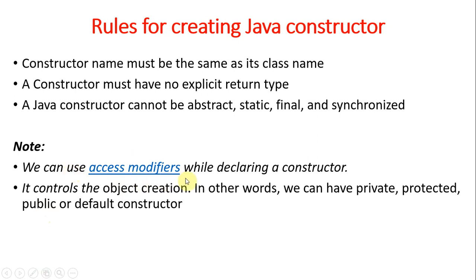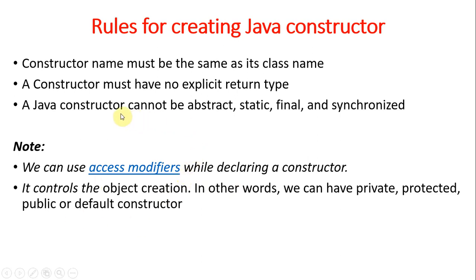We can use an access specifier while declaring a constructor. What are access specifiers, or access modifiers? What is meant by an access specifier? It gives the visibility of things. If it is a method or a variable, it defines how far that method or variable can be accessed. We have four specifiers in Java: public, private, protected, and default. We can use them.